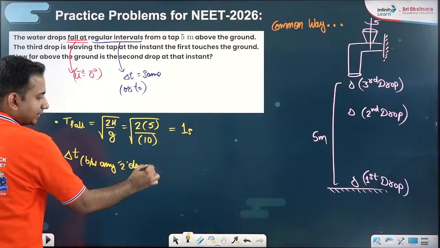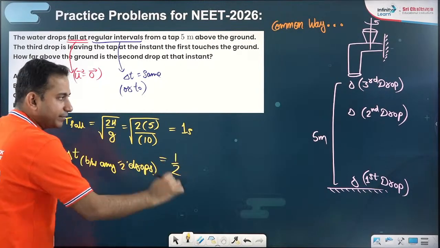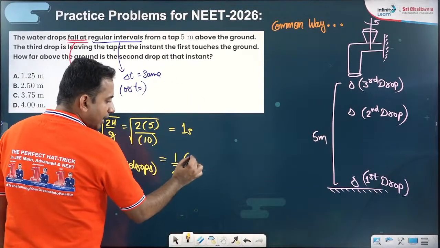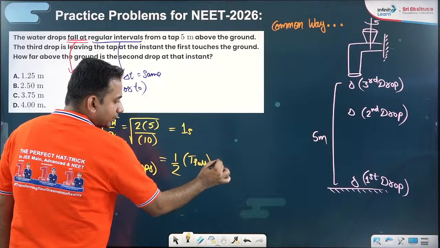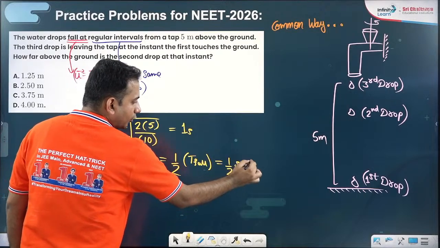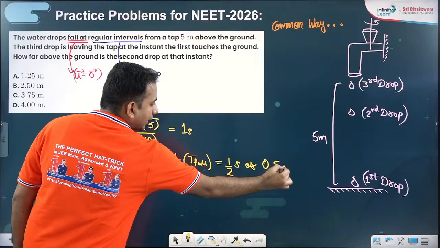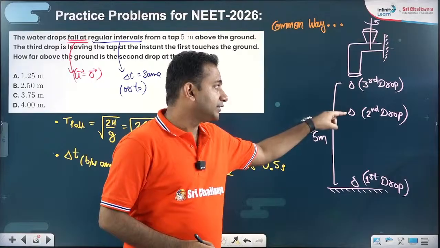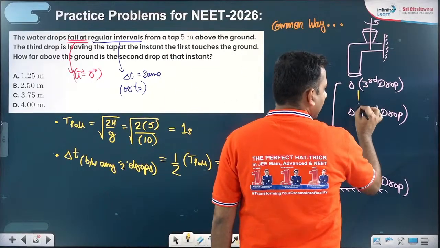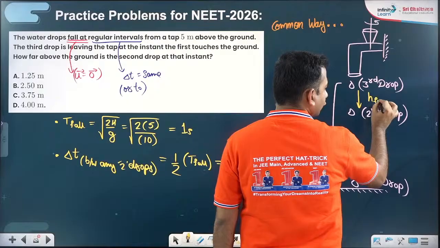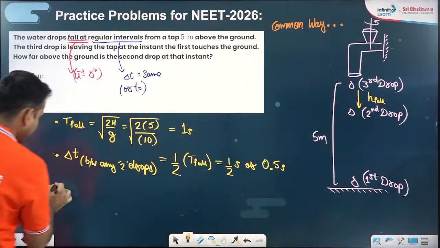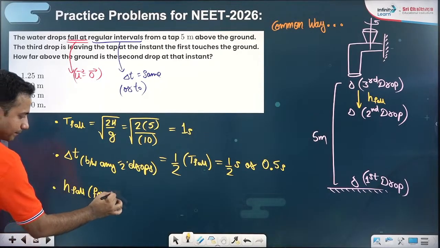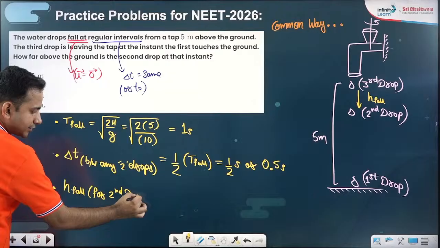So if it is at regular intervals, then definitely it is half, because there are two time intervals between them. So half of the time of fall, which is half a second or 0.5 seconds. Which means, how much has the second drop fallen? I will calculate this H fall for the second drop.